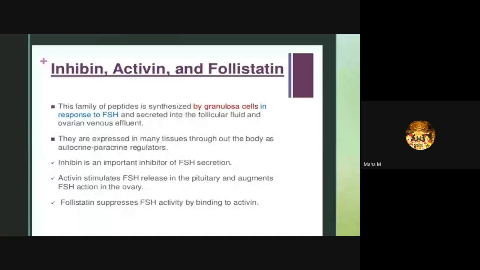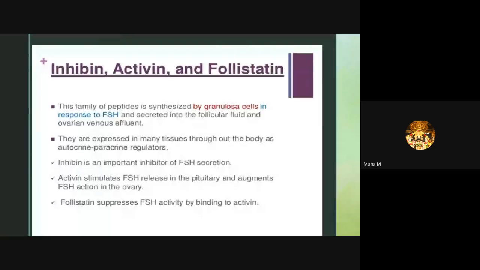Inhibin blocks the synthesis and secretion of FSH and prevents upregulation of gonadotropin releasing hormone receptors by gonadotropin releasing hormone. The inhibin reduces the number of gonadotropin releasing hormone receptors present, and at high concentrations promotes the intracellular degradation of the gonadotropins. So inhibin blocks the synthesis and secretion of FSH.